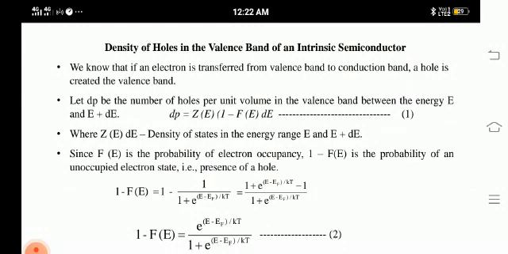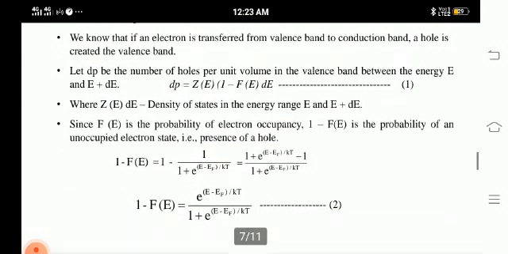Here there is a change in the equation, that is, dP is the number of holes per unit volume in the valence band between the energy level E and E plus dE. That is, dP is taken as Z of E into 1 minus F of E into dE. Here Z of E is the density of states in the energy level E and E plus dE, and F of E is the Fermi function.